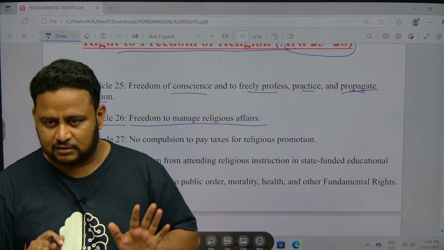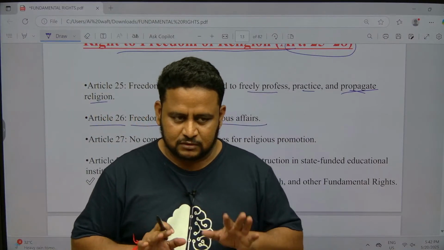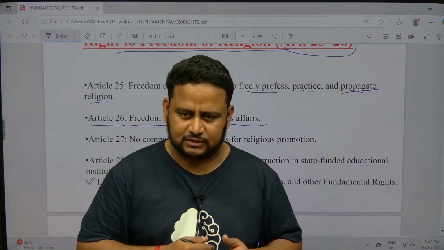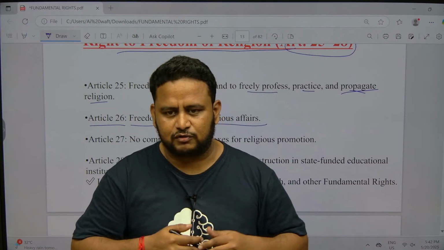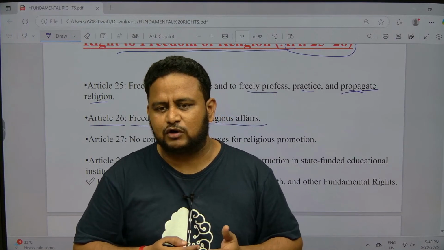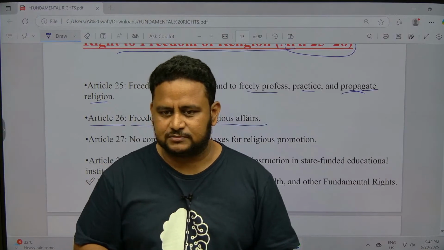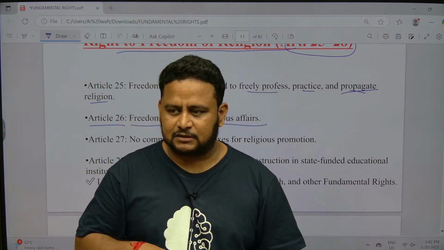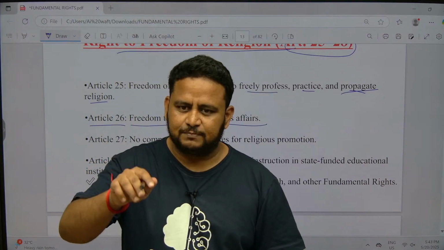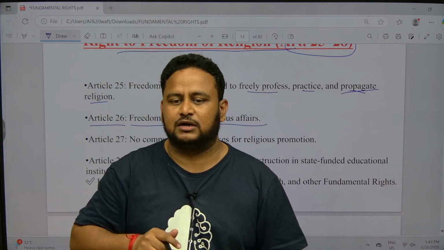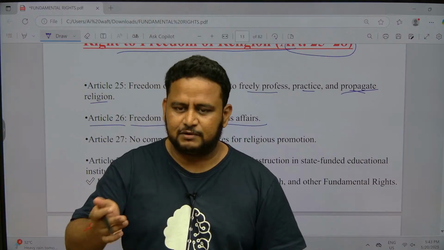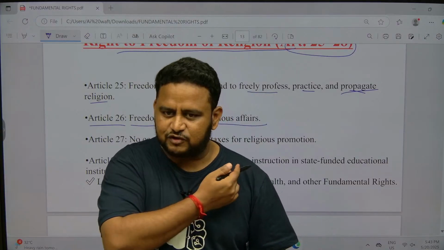You shouldn't do that. Suppose you are holding a procession and going on the road. At that time what should you do? You should take the permission of the police, otherwise it will affect the public. Initially the police will be informed that a procession will go on this road, so the police and the people will be aware. That is the meaning of freedom to manage religious affairs.